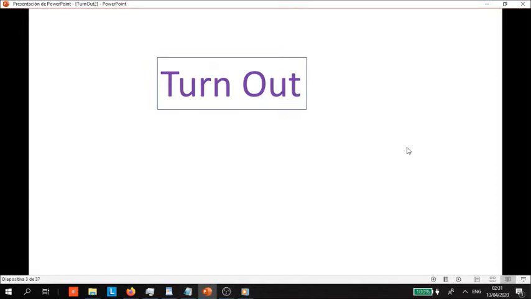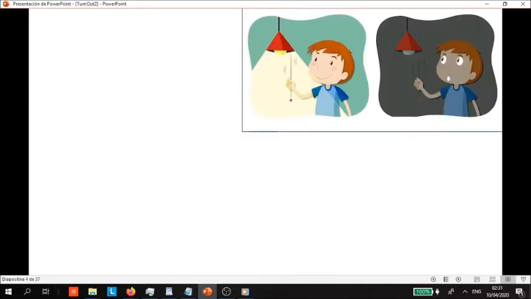Phrasal verbs. So many phrasal verbs have more than one meaning. Sometimes they mean two or three or four different things. In this particular case, the phrasal verb turn out has up to at least 10 different meanings. And we are going to look at them, discover them. Here we go. The first one, by looking at pictures, here we could use the phrasal verb turn out.